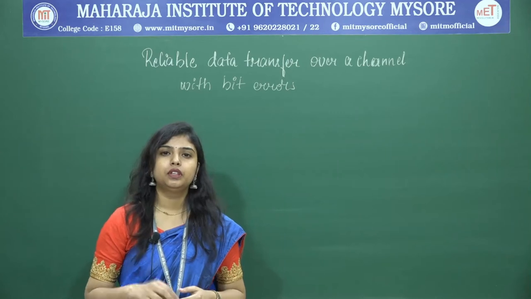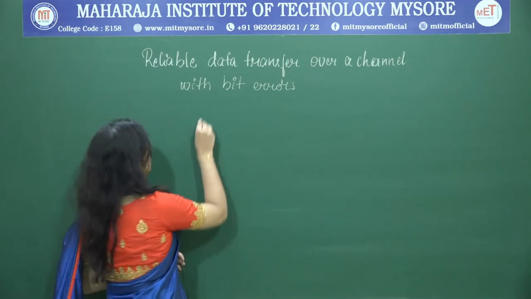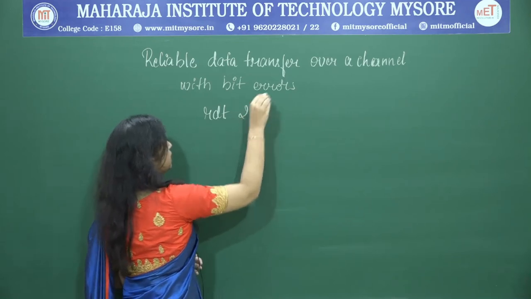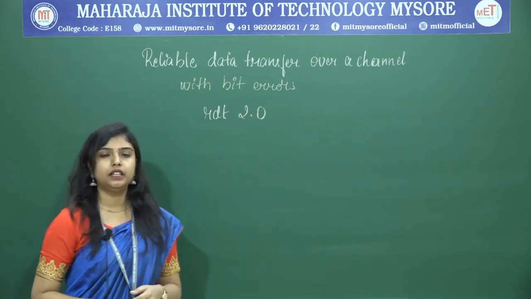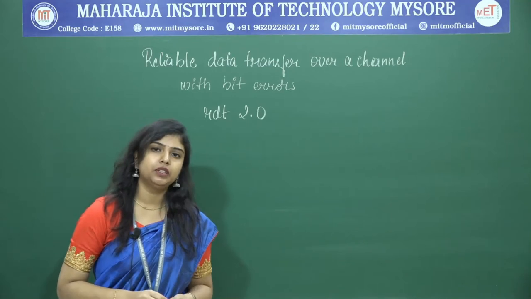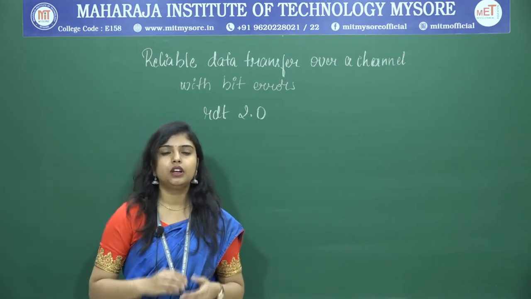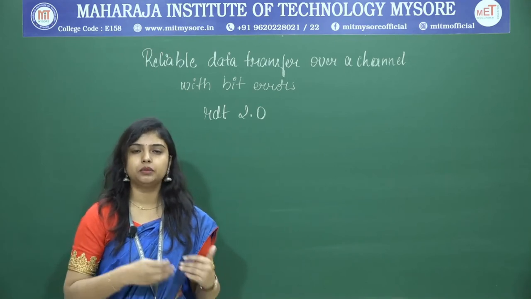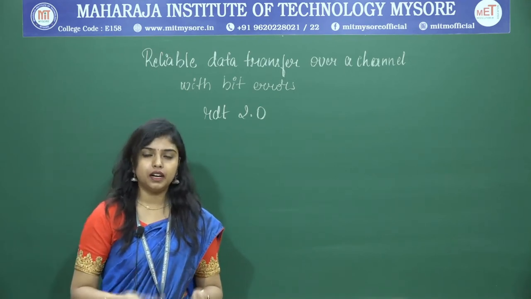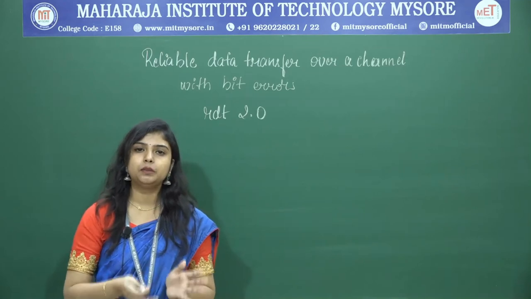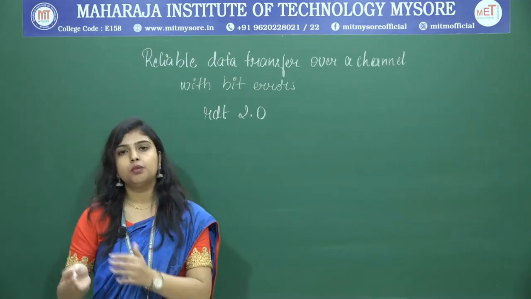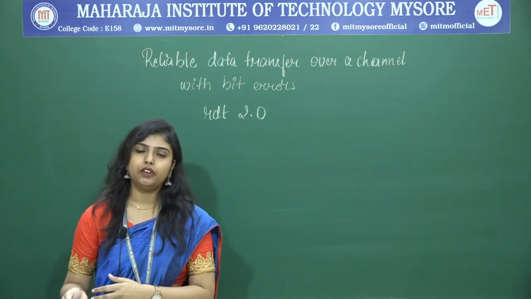Under that, we were seeing RDT 2.0. How does RDT 2.0 work? Now, when we send the packet from the sender to the receiver, if it gets corrupted and the corrupted packet is received by the receiver, the receiver will send a positive acknowledgement or a negative acknowledgement.